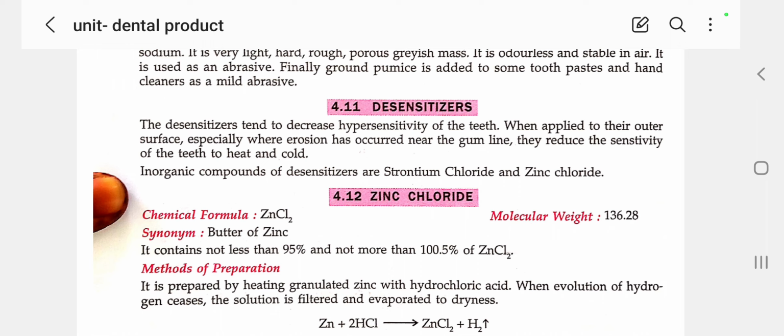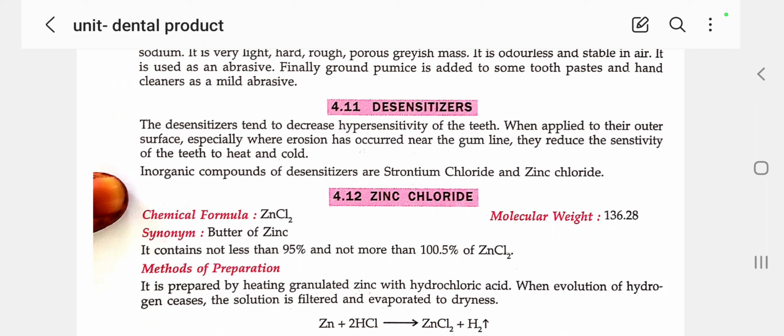Desensitizers tend to decrease hypersensitivity of the teeth when applied to their outer surface, especially where erosion has occurred near the gum line, which I already discussed with you in the first class. The tooth has three layers: the first layer is dentin, the second is enamel and the third is cementum.